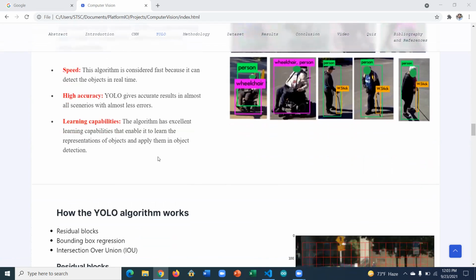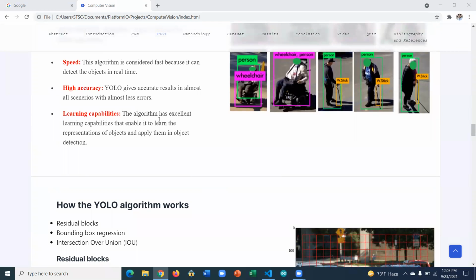And it is known for its three specialties. One is the speed. It's fast because it works on a single image with single processing. It does not keep iterating. The second one is the accuracy. In spite of being one-time processing, it gives higher accuracy results, and in real time too. So that's why it's good, because it gives results in real time and is highly accurate, so we can use it in most object detection algorithms.